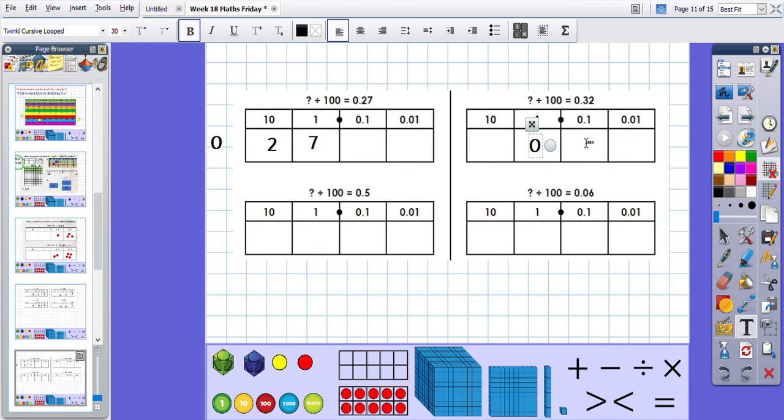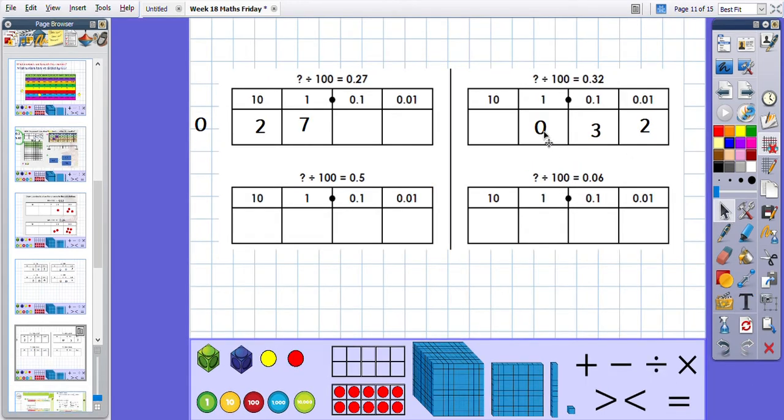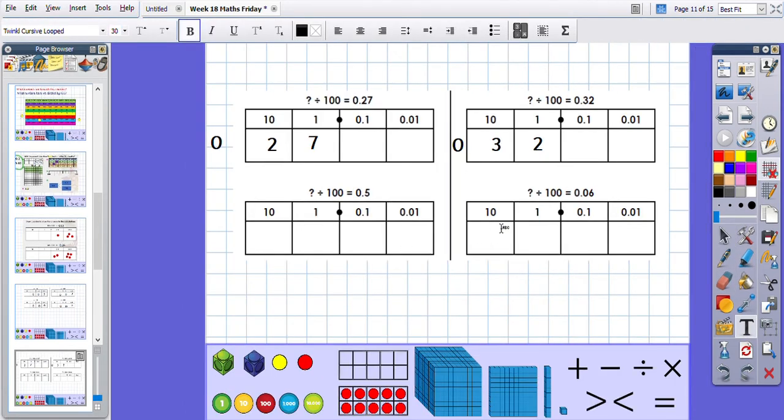Okay. So let's have a look at this one. 0.32. On our grid, move them 2 places to the left because we are doing the inverse. So the number we started with, 1, 2, is 32. 32 divided by 100 is 0.32. I'm going to do exactly the same for these two. Have a little go yourself, press pause, and then come back and press play, and I will go through them with you.